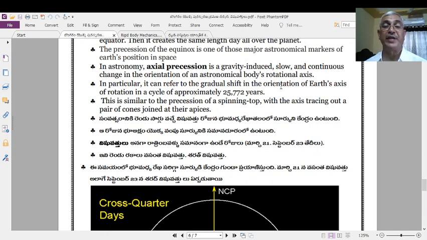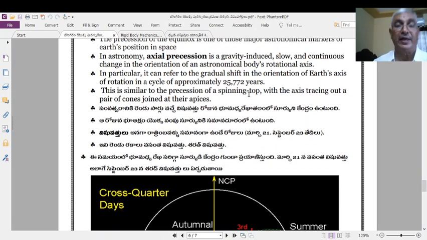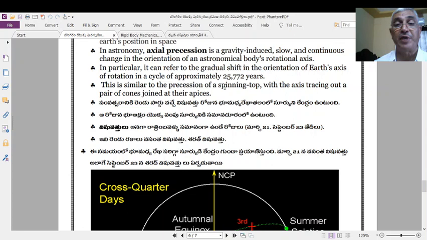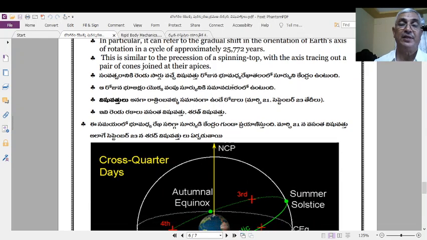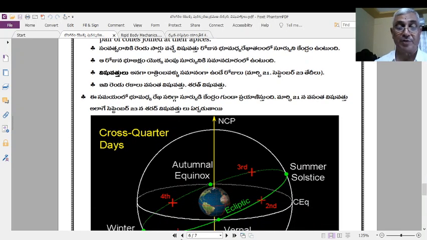How much time does it take? 25,920 years or 25,772 years. Of course, there is a slight variation, and this will appear differently in different books. This precession is similar to the precession of a spinning top. The Earth is a macroscopic example of the precession motion of a spinning top.